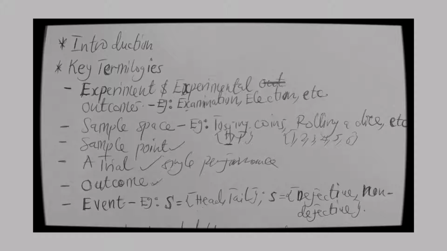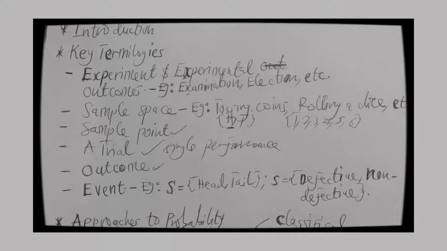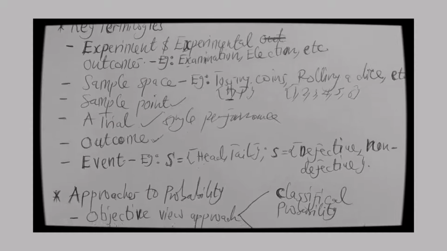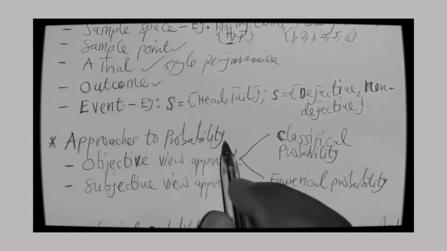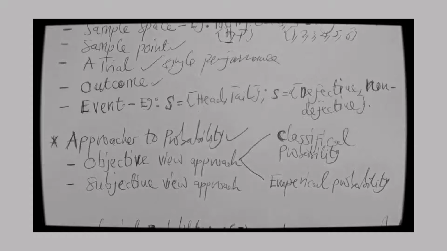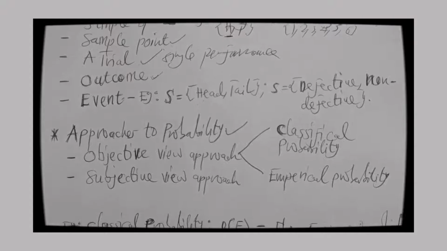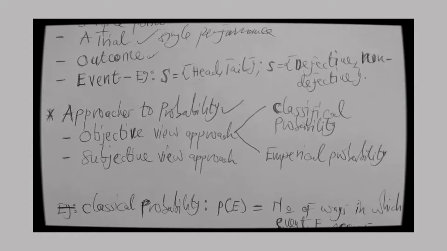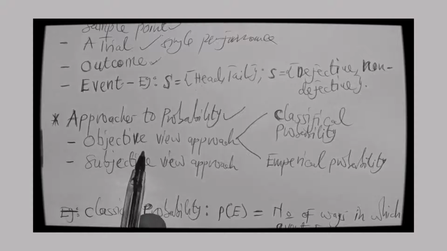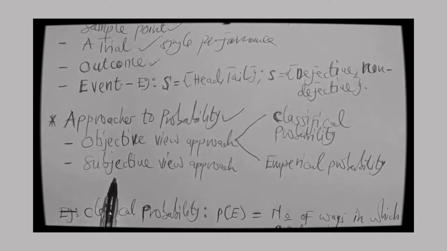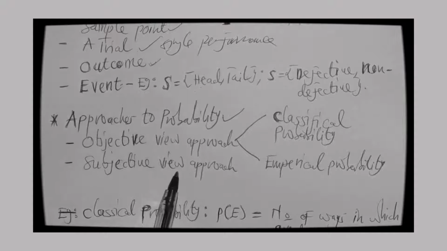So having had these key terminologies, let's move straight away to talk about approaches to probability. Basically, we have two approaches to probability. We have first the objective view and the subjective view. So I would like to start with the subjective view.